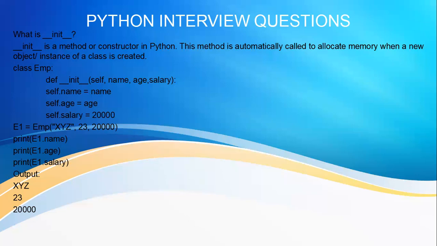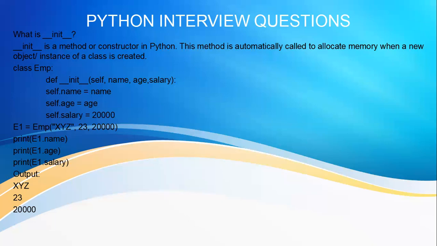What code are we writing here? self.name equals name, self.age equals age, self.salary equals salary or 20,000. I think 20,000 is fixed for all the employee objects. Whoever you create, the salary is fixed because we have given a constant value, 20,000.